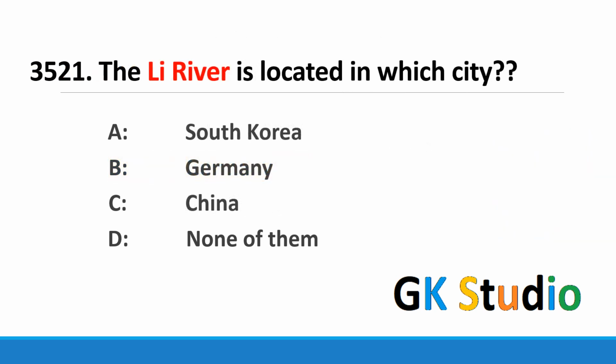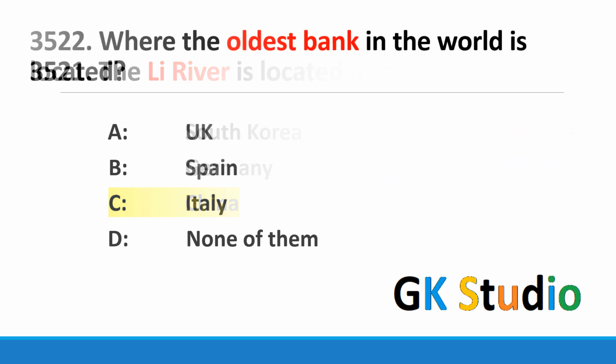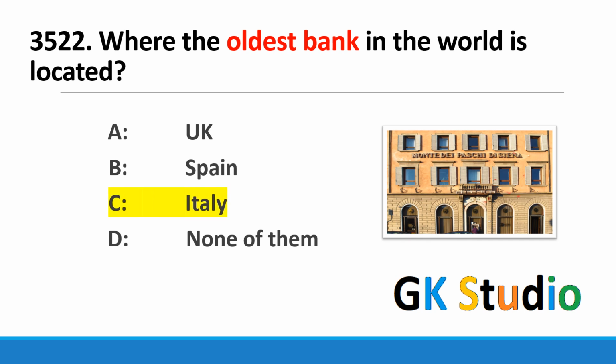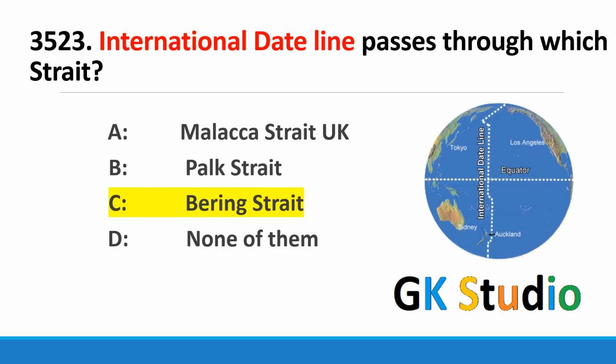The Lee River is located in which country? China. The Lee River is located in China. Where is the oldest bank in the world located? Italy. The oldest bank in the world is located in Italy. International date line passes through the Bering Strait.